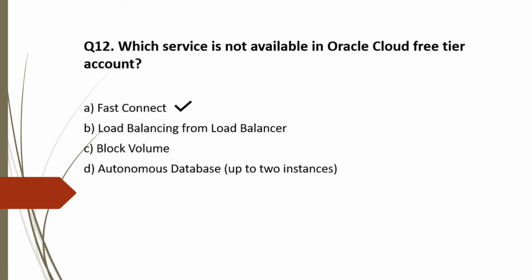Option B, Load Balancing. Yes, you can use a load balancer in the OCI free tier. As the question asks to choose the option that is not available, in this case this is incorrect. Option C, Block Volume. Yes, you can use block volume in the OCI free tier. So this is also incorrect. Option D, Autonomous Database. Yes, you can use Autonomous Database up to 2 instances. So this is also incorrect. So the correct option for question 12 is option A, Fast Connect.